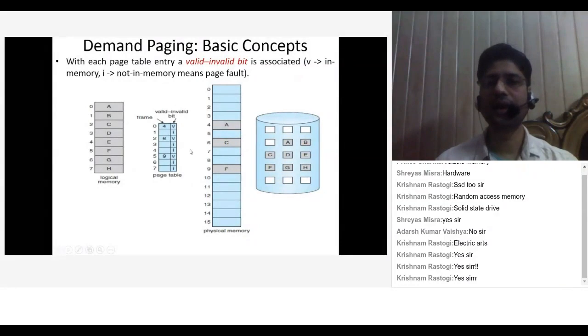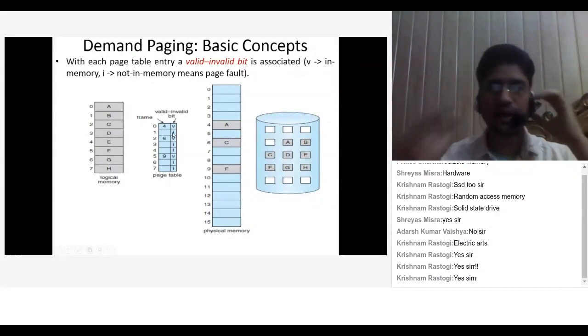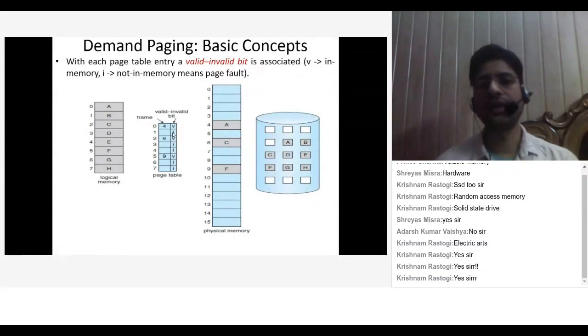So these A, C, and F are in frame numbers 4, 6, and 9. If they exist, then we can say a valid bit is placed, meaning these are in memory, and for the rest of the pages we put I. An invalid bit means these pages are not there in the physical memory.